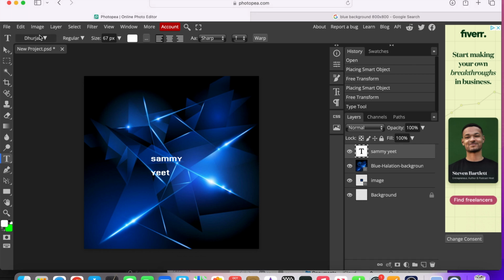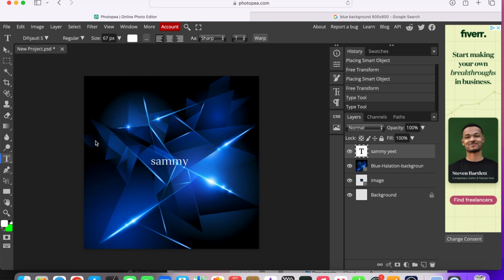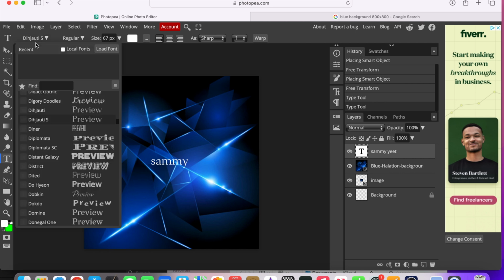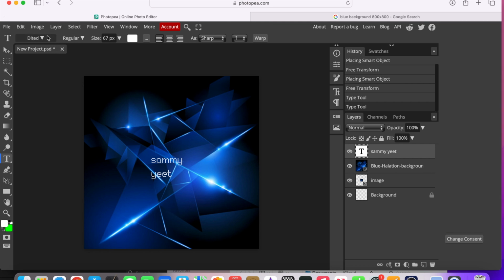So you just go up to here and then you go down, and then you can see that you can change the font like that, or maybe like that. That one looks pretty cool, so I'll choose that. But yeah, that's how to change the font.